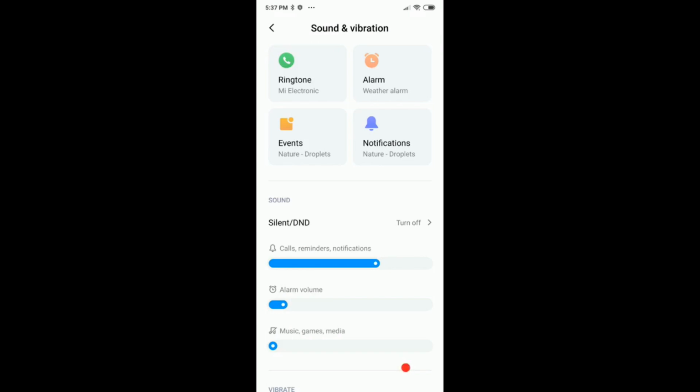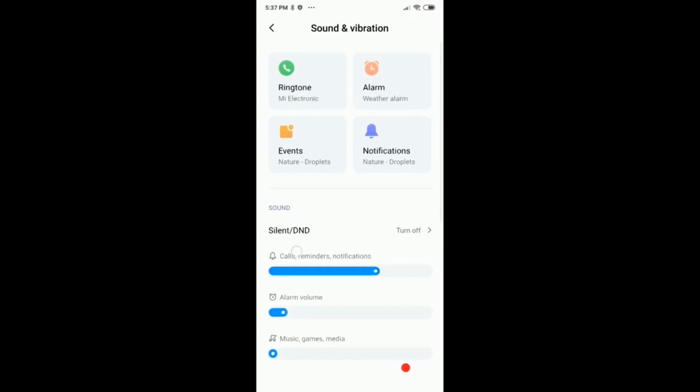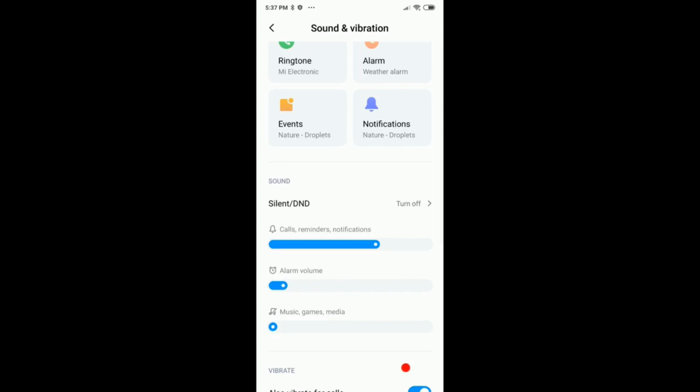When you see this here underneath, you see there is just one thing which regulates calls, reminders, and notifications. If you go down, that means everything. If it goes up, it's also everything. So I stopped this, and it seems like there is no easy solution for that, even when there are apps on the market,